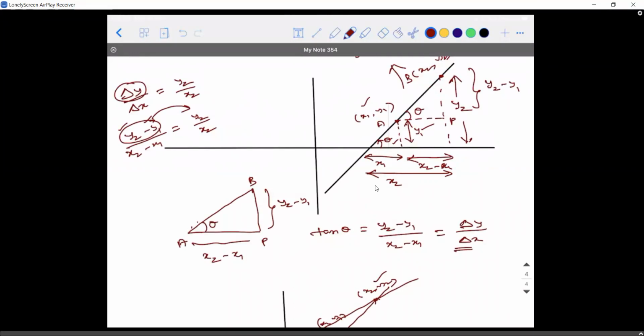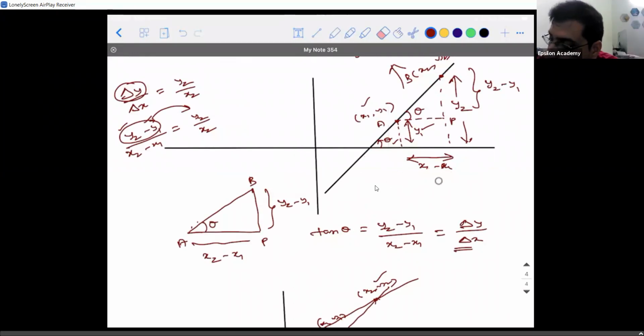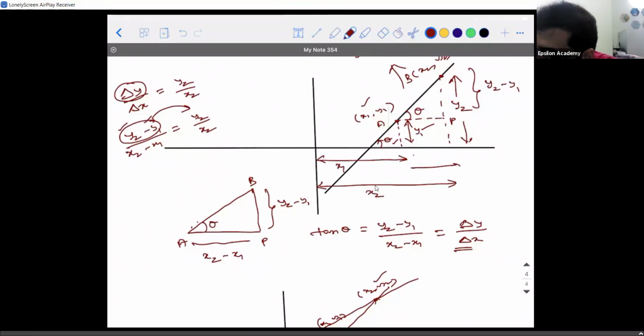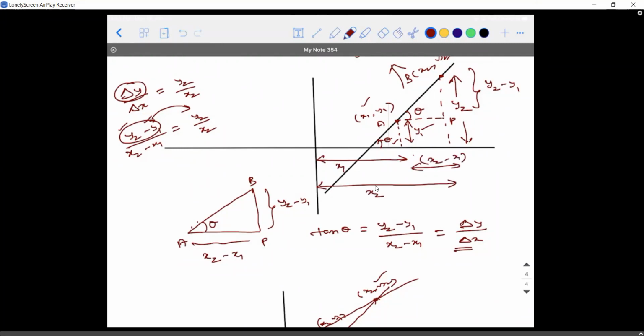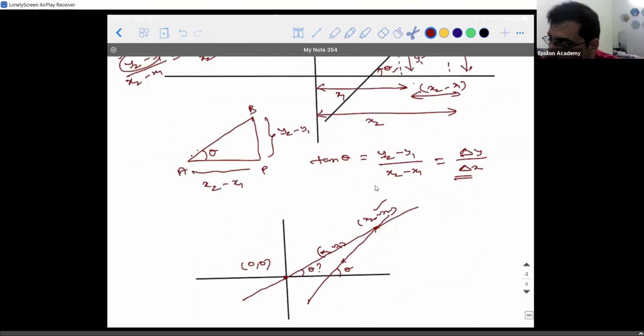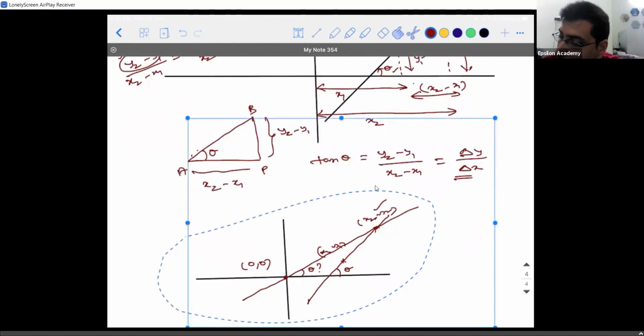Oh, no. Wait. It's my mistake. Sorry. Good that you brought that up. So this distance is x1. I'm sorry, the distance from the origin to the point is x1. This is x2. Then this will become x2 minus x1. Now you guys think. Now you got it. Good that you brought that question. Sorry, I missed it completely. Guys, please make that correction.